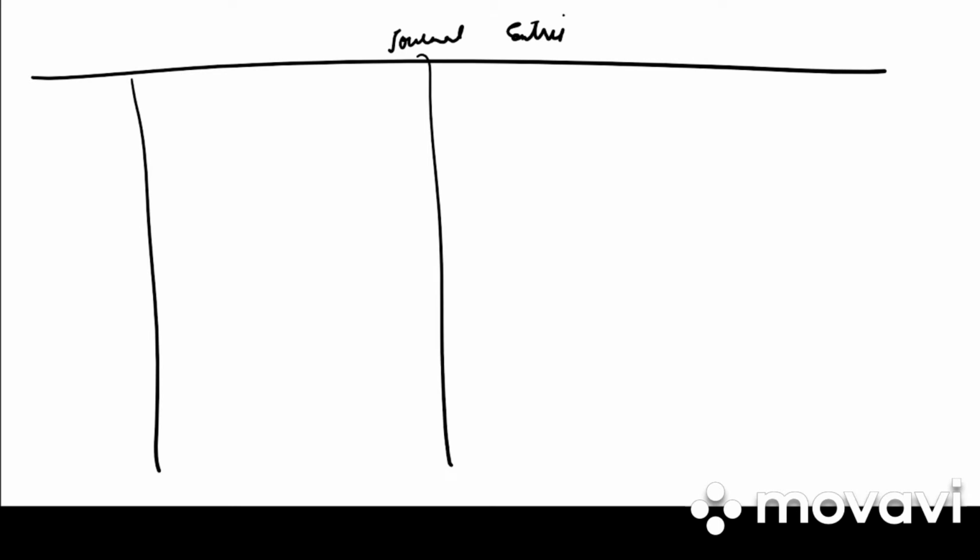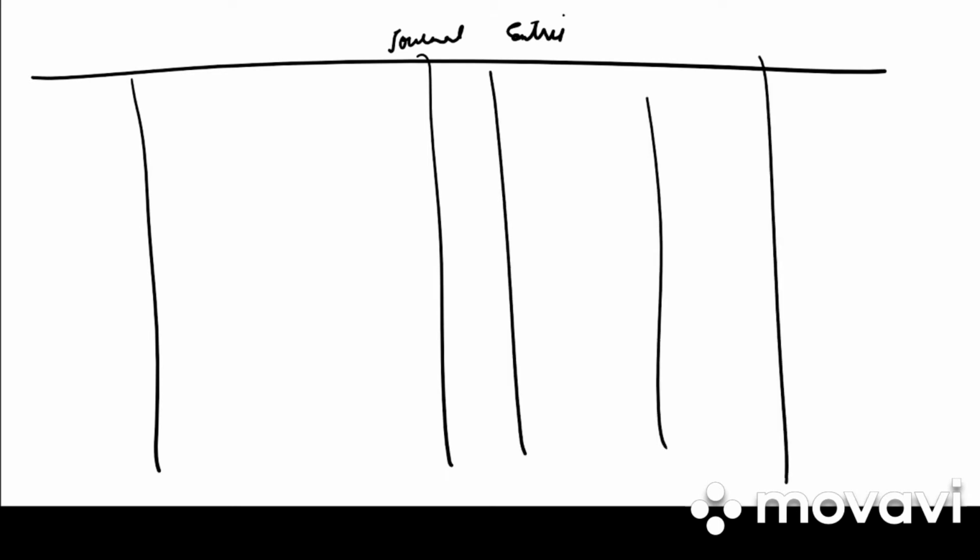So write down the journal entries. Draw the format: date, particulars, LF, debit and credit. What is the first journal entry? We need to transfer the reserve fund to all partners' capital accounts.